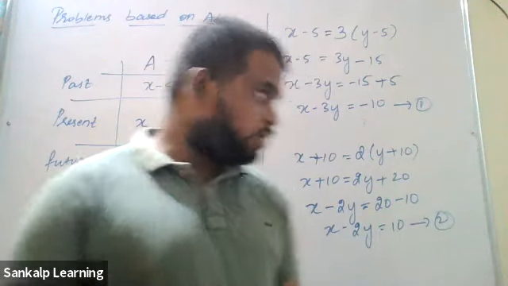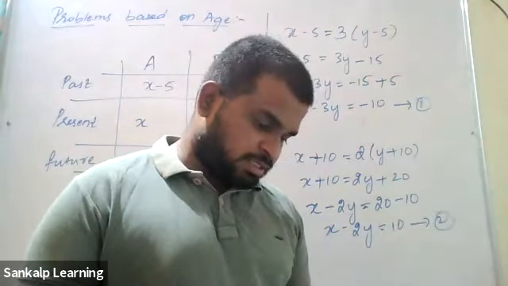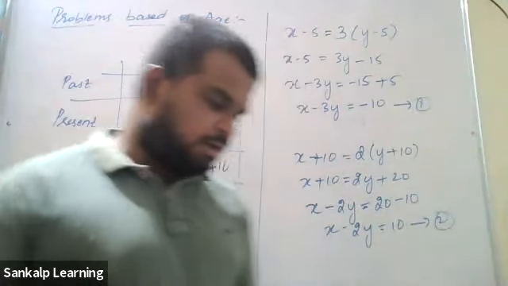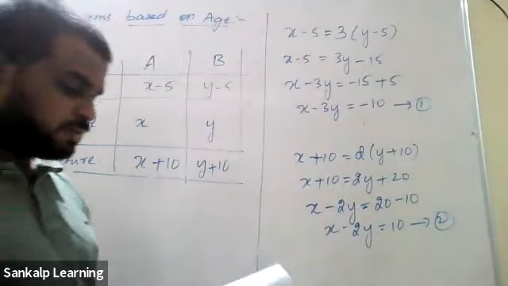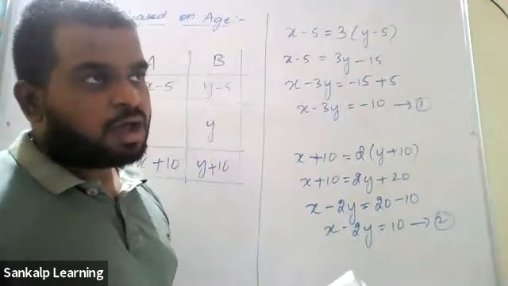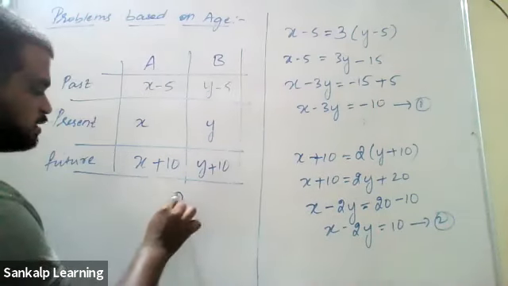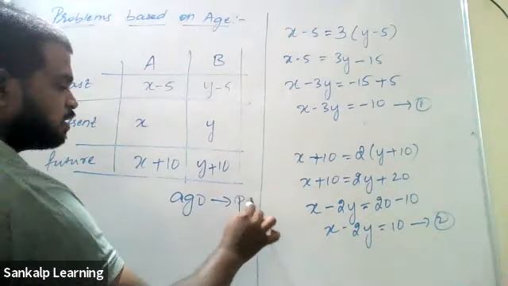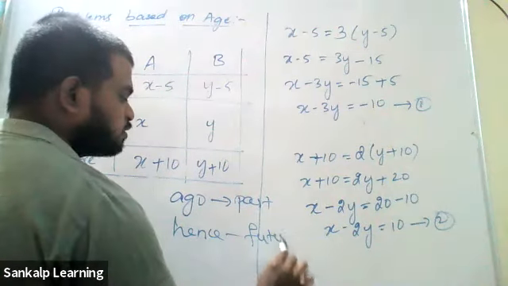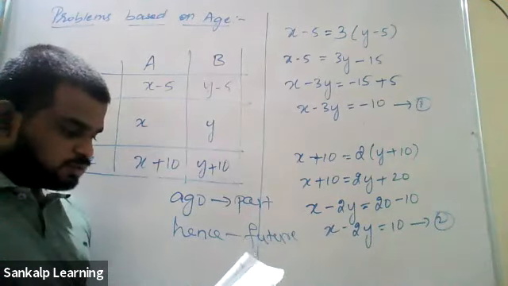In your textbook, instead of A and B, they would have given it as Nuri and Sonu. It is in exercise 3.4. They have said Nuri and Sonu, but I've given the same question as alphabet A and alphabet B. Take down this question. 5 years hence, which means future, okay? Ago is for past, hence is for future. If I use ago, it is about the past; if I use hence, it is the future. Don't get confused. Some people might know it, this is for others who don't.